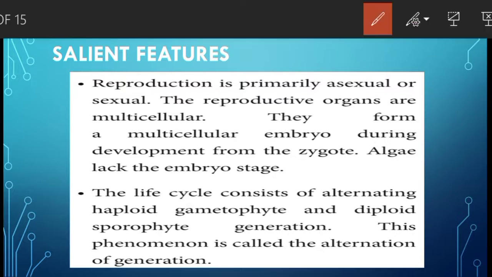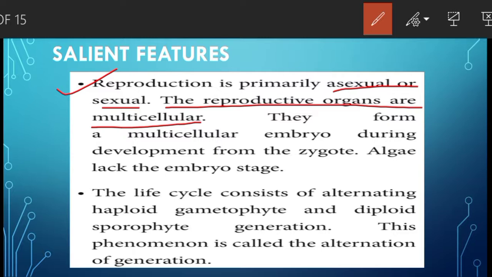Another feature is reproduction is primarily asexual or sexual. That means they can undergo both the types of reproduction, that is asexual reproduction in which there is no gamete formation, and sexual mode of reproduction where the gamete formation takes place. The reproductive organs are multicellular.